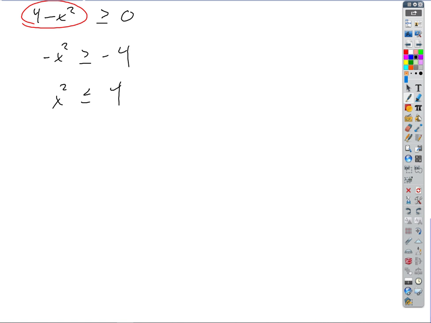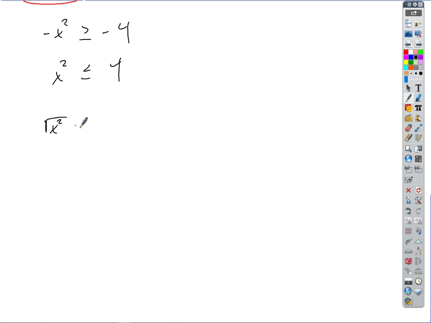You remember how this works? We're going to get a plus or minus, but we're not solving an equation this time. If I square root both sides, it's true that the square root of x squared has to be less than or equal to the square root of 4. But what is the square root of x squared? Absolute value of x, right?